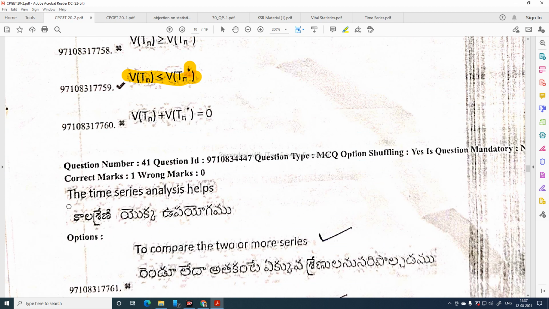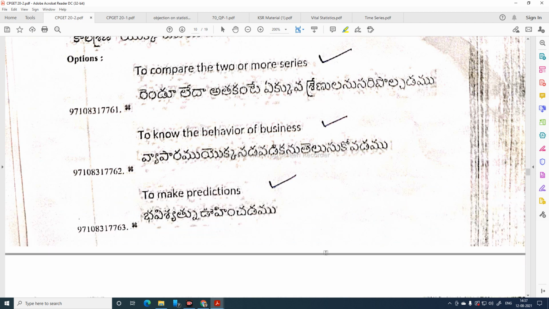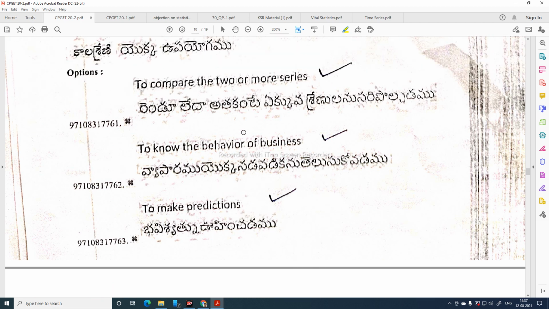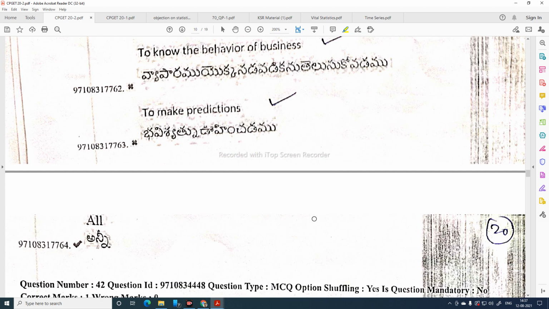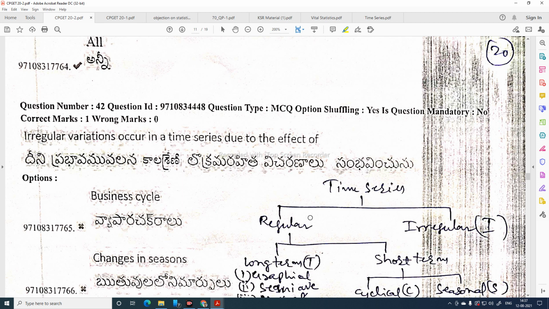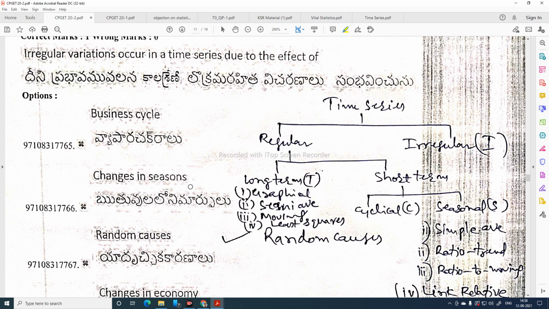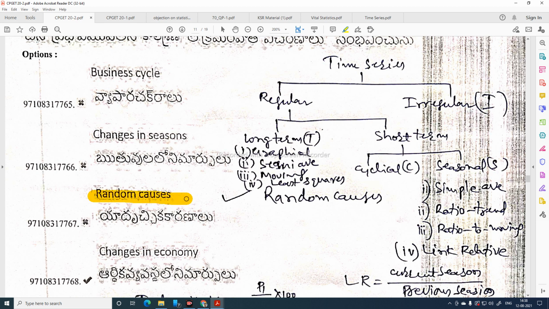Time series analysis helps us to compare two or more series, to know the behavior of the business, and to make predictions. All these are covered under time series. Irregular variations occur in a time series due to the effect of business cycles, change of seasons, or random causes. Random causes is the correct answer, but they have given changes in the economy. Changes in the economy is not an irregular cause.